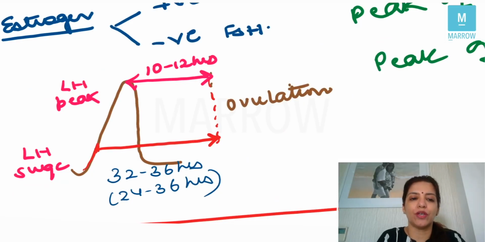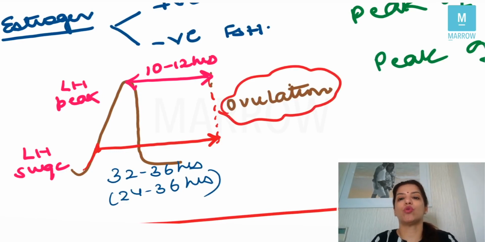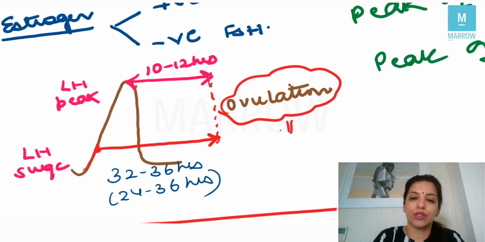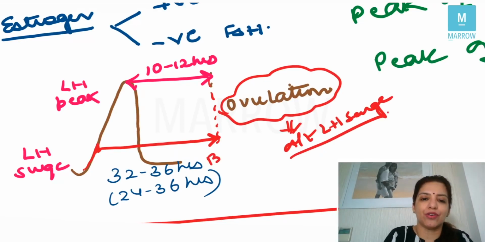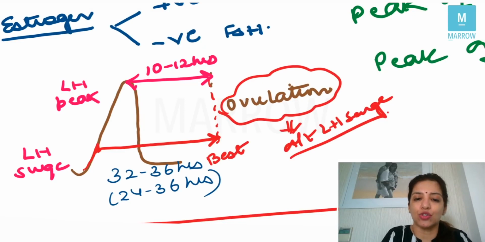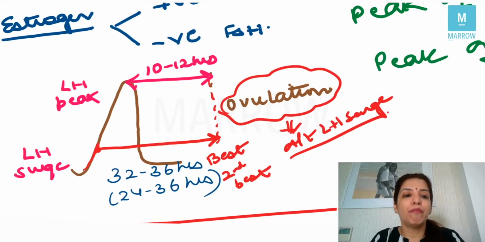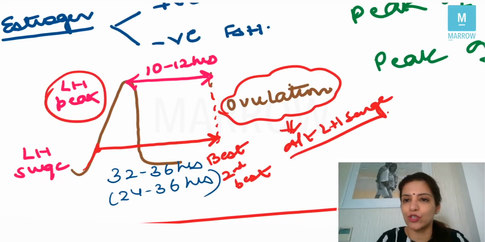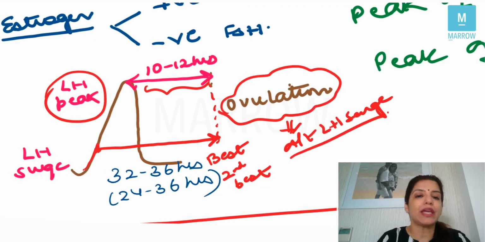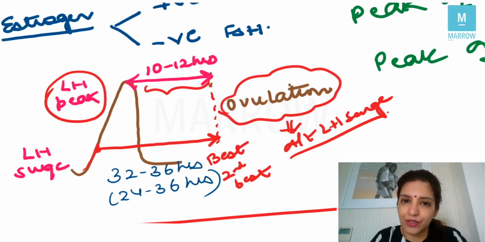The next question which they ask you is, what is the time interval between LH surge and ovulation? All of us know that ovulation is due to LH surge, right? So what is the time interval between LH surge and ovulation? The best answer is 32 to 36 hours. And if that is not given, then the second best answer is 24 to 36 hours. Be very careful if they are asking you the time interval between LH surge and ovulation, or whether they are asking you between LH peak and ovulation. The time interval between LH peak and ovulation is 10 to 12 hours, right?